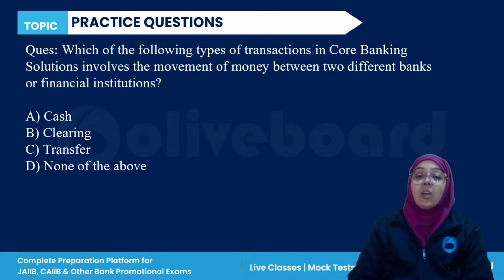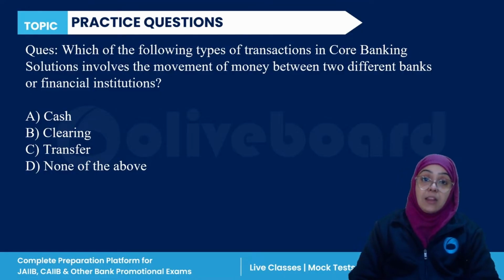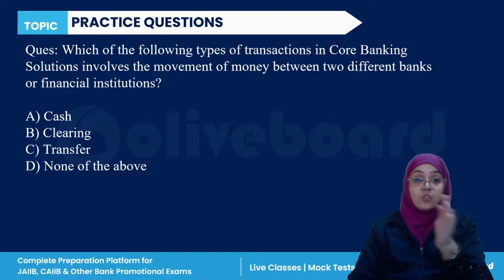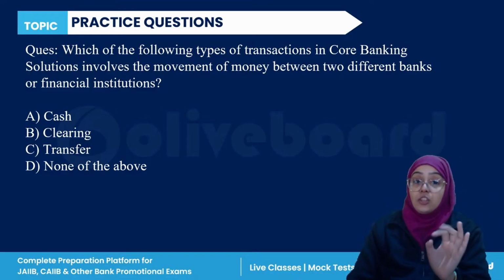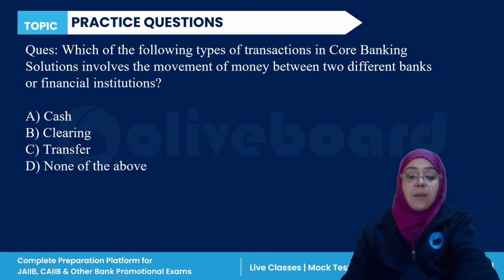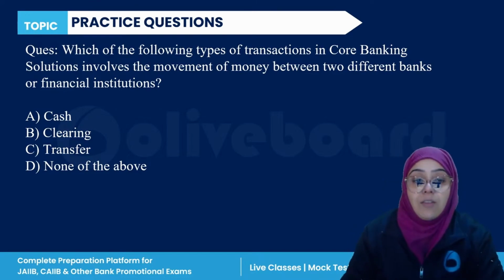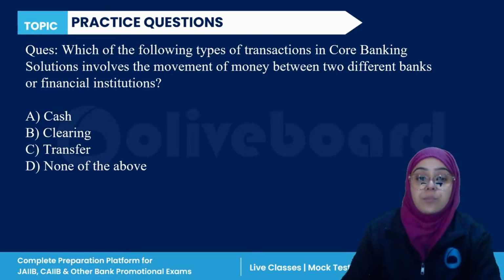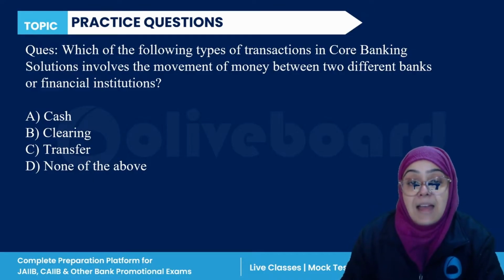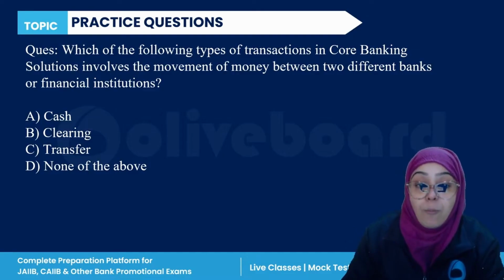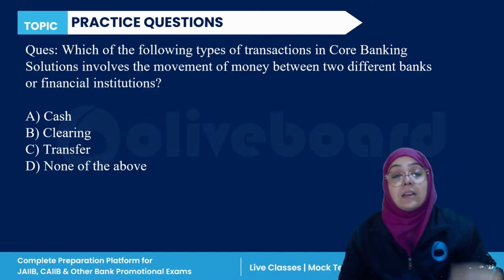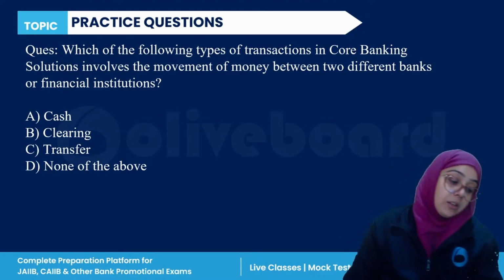Now, which of the following types of transaction in core banking solution involves the movement of money between different banks or financial institutions? So, if we are moving money between two different banks, from one bank to another, then it is called what? Cash, clearing, transfer, or none of the above. Everyone, please answer this question. I'm saying that it is from one bank to another bank. Then it is called what?